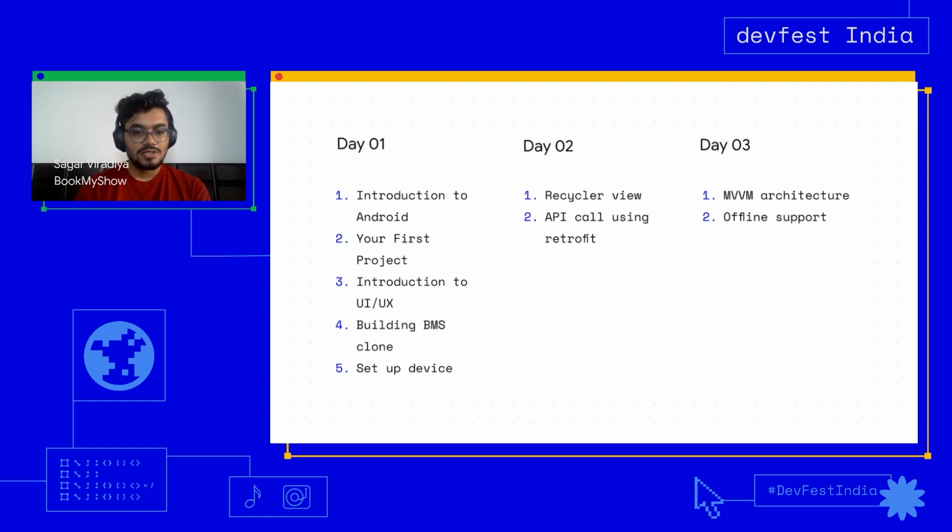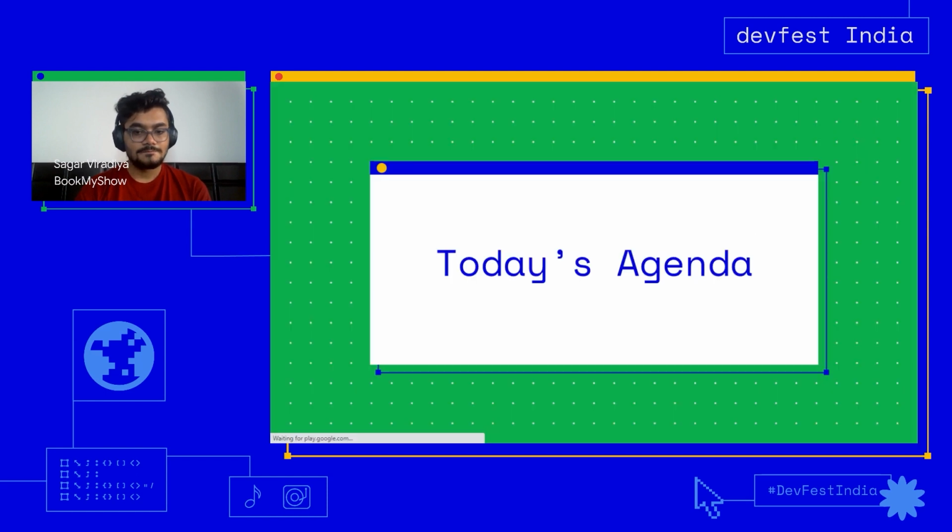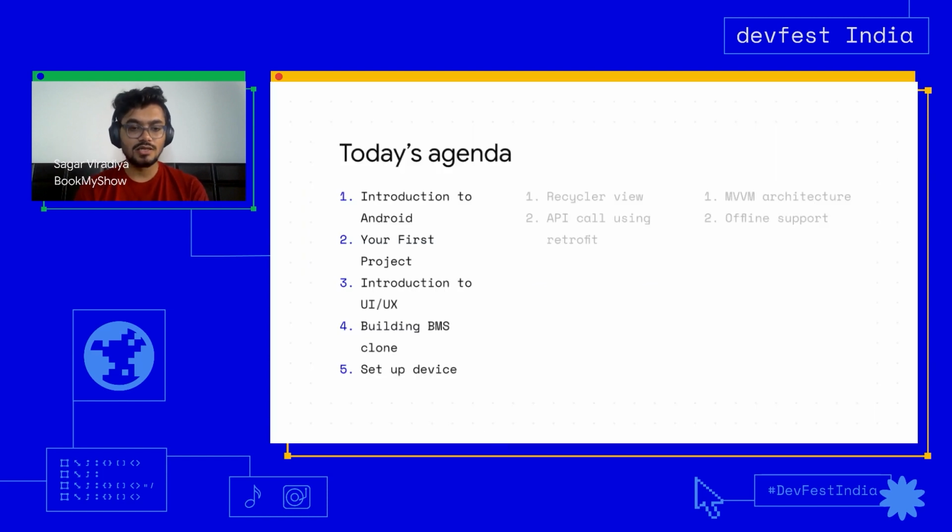All right. So moving on, let's just focus on today's agenda, what we'll be covering in this session. We'll start with an Android introduction first: what is Android and why you should pursue Android development.